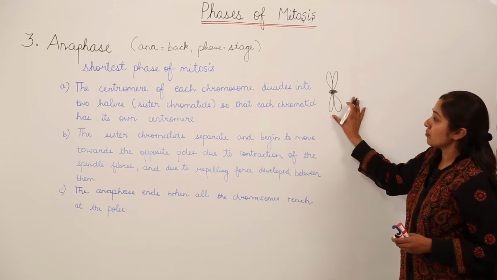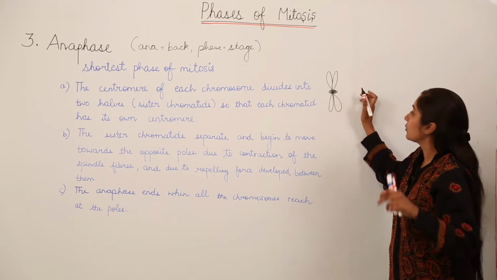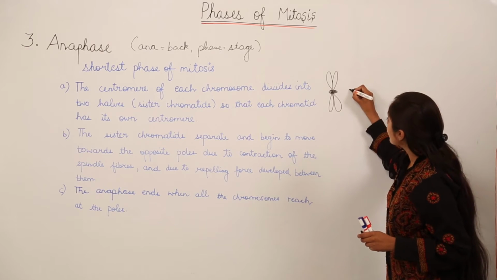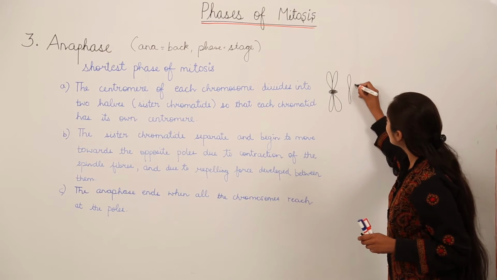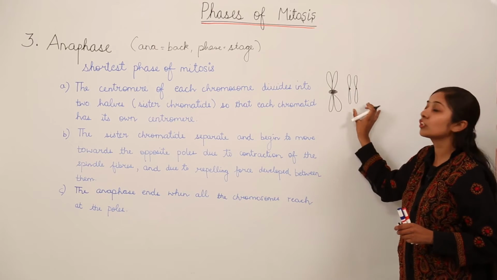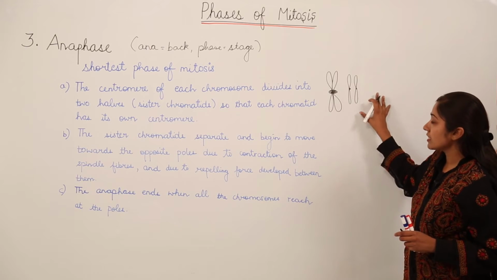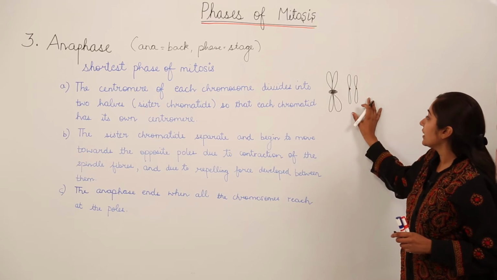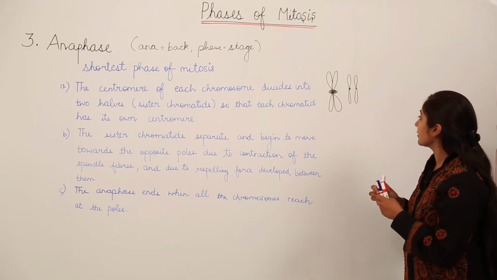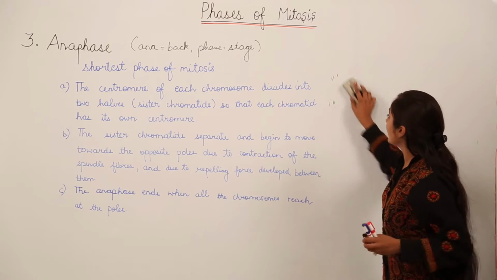Now this centromere of each chromosome is going to divide into two equal halves. So we'll have structures like this. We have two sister chromatids, or we can also call them daughter chromatids, right? So the centromere divides into two equal halves, so that each chromatid has its own centromere. Now let's move to the second point.